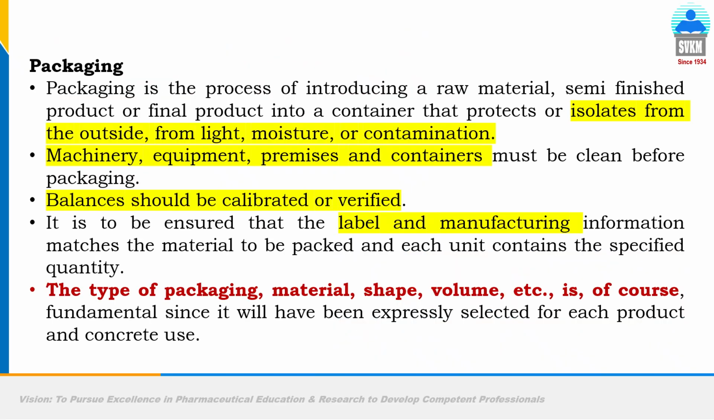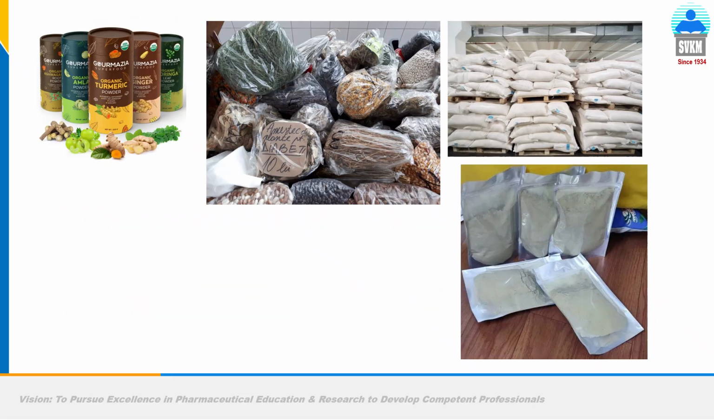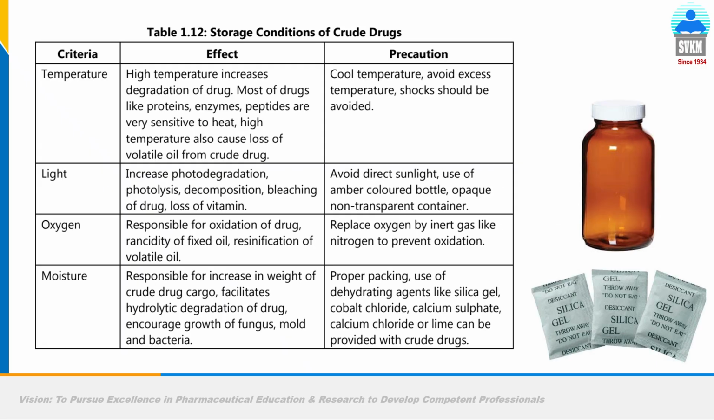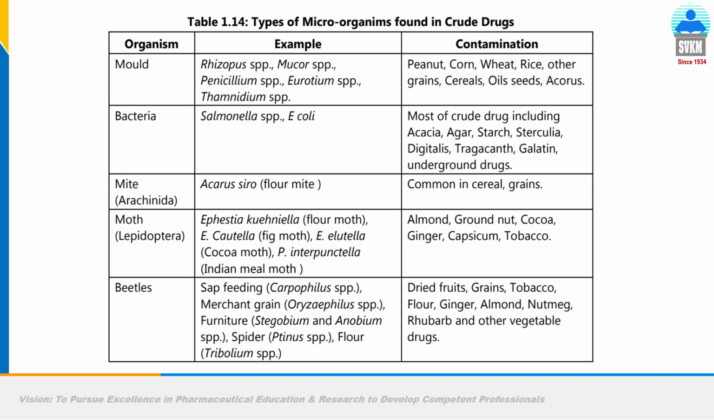Packaging is important before we go ahead. Packaging means to give proper shape, to make the product sellable, and to increase shelf life by retaining the active moiety, the active chemical in the herbal preparation. You can see the types of packaging materials there: gunny bags, tin containers, plastic pouches, polythene bags, and so on. Then we should keep the drug in amber bottles to prevent the effect of light exposure. Then these are examples of some germs, microbes present in crude drugs, which are to be removed or reduced to a certain level to increase the shelf life of the drug.